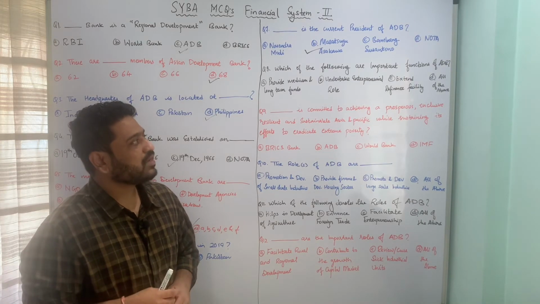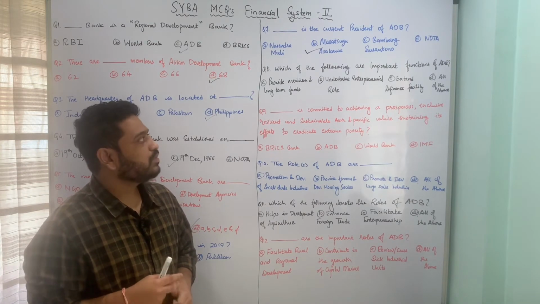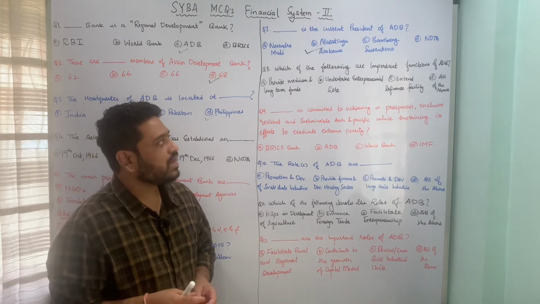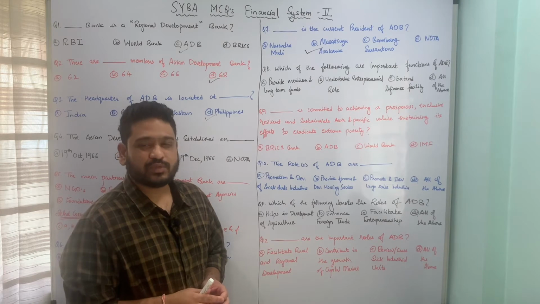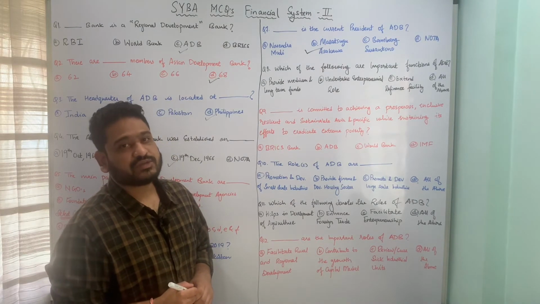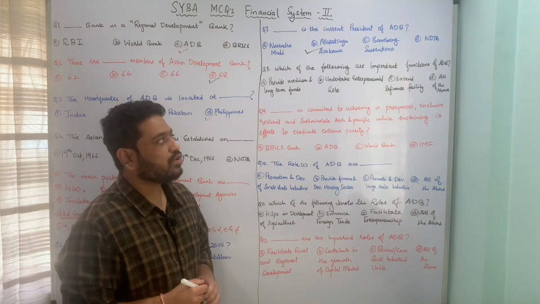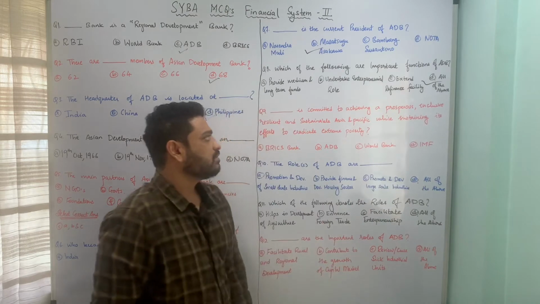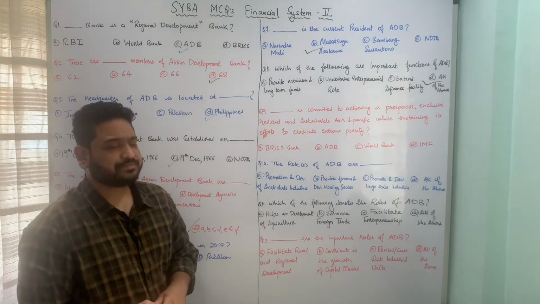So here the correct answer is option D, which is provide medium and long-term funds, undertake entrepreneurial role, and extend refinance facility to institutions. So here option D is the correct answer to the question which talks about the important functions of Asian Development Bank. Let us now move to the next question.